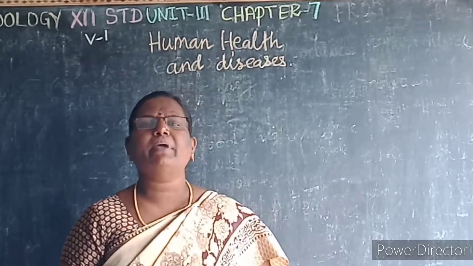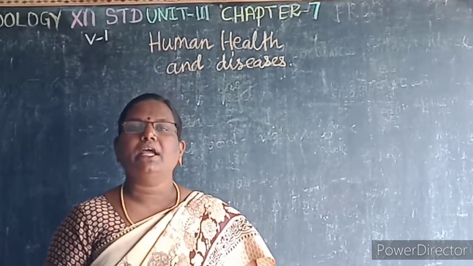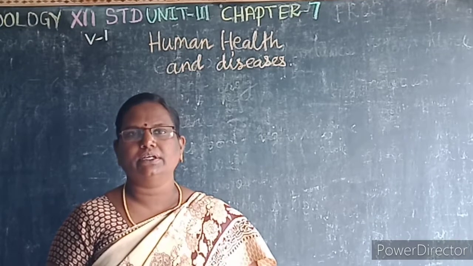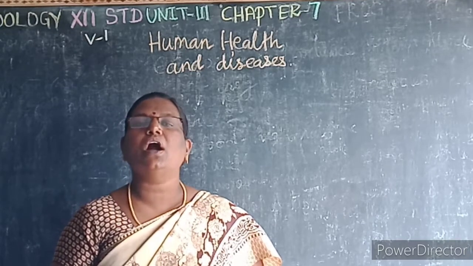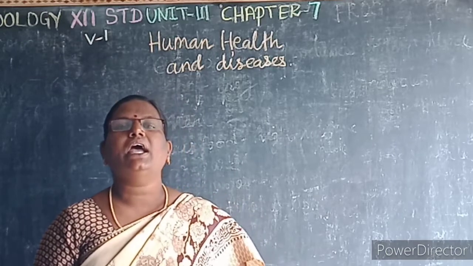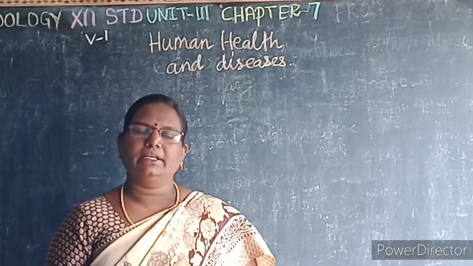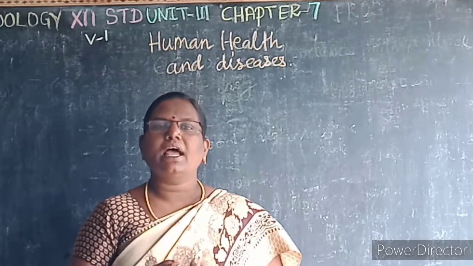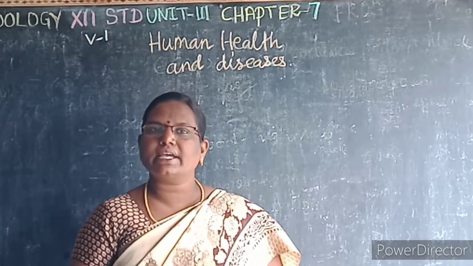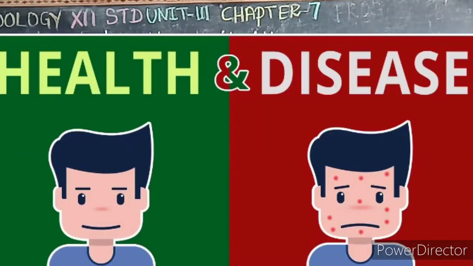There is a proverb, health is wealth. According to this proverb, healthy people are more efficient at work. Health increases the longevity of people. It reduces infant and adult mortality. What is mortality? Death rate. Personal hygiene, balanced diet and regular exercise are very important to maintain good health.